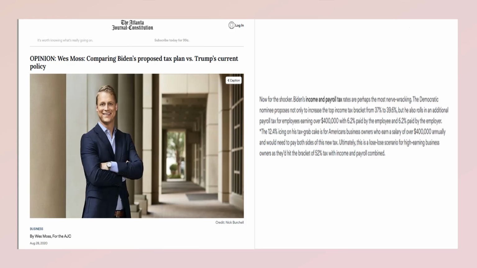The reasoning in this article states the base tax of 37% would increase with the payroll tax, an additional 6.2% paid by the employer, and 6.2% paid by the employee. Moss posits that business owners who earn a salary of over $400,000 annually and would need to pay both sides would be unfairly taxed, which is not necessarily incorrect.